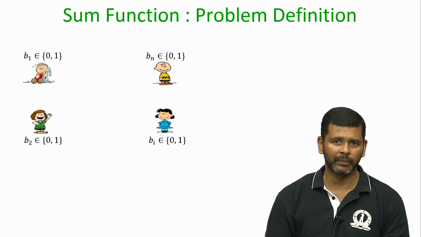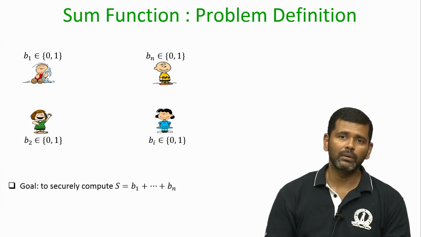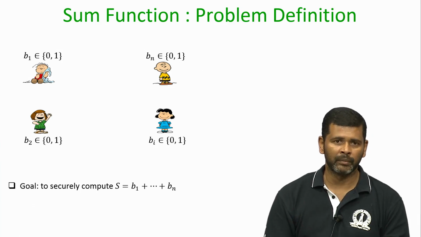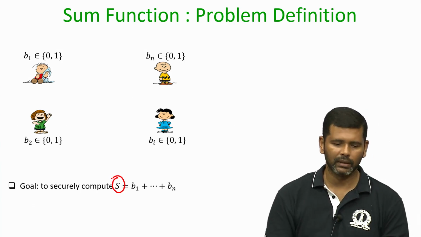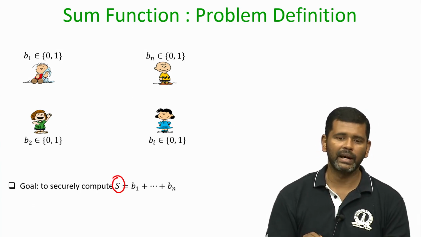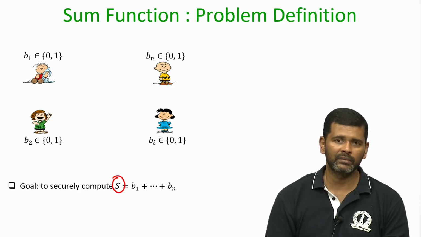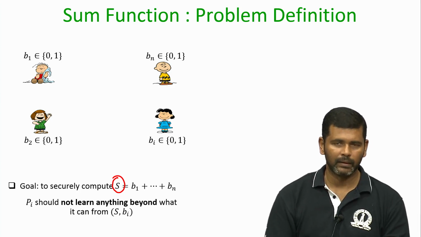That is public information, but what exactly is the value of the bit is not known. And the goal is to compute the addition of the n bits. Let us denote the sum as S. The parties want to learn the sum of the n bit values.